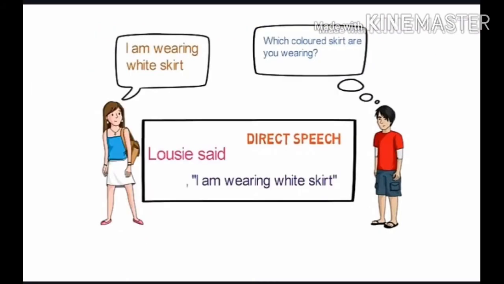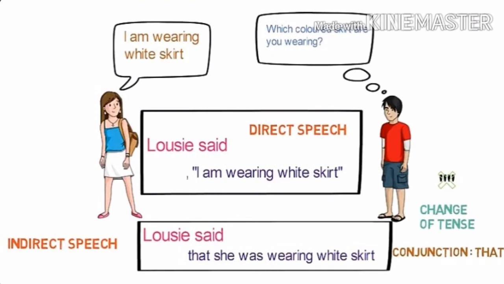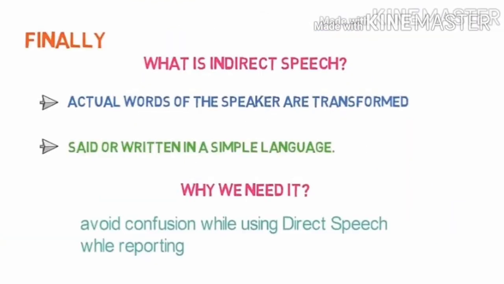Let's look into one more example. Lucy was wearing a skirt and so her friend asked, "Which colored skirt are you wearing?" So Lucy answered, "I am wearing a white skirt." Now if Rajiv wants to report what Lucy said, he will say, Lucy said, "I am wearing a white skirt." This is called direct speech, as the words are as they are without any modification. Hope you are clear with direct speech now.